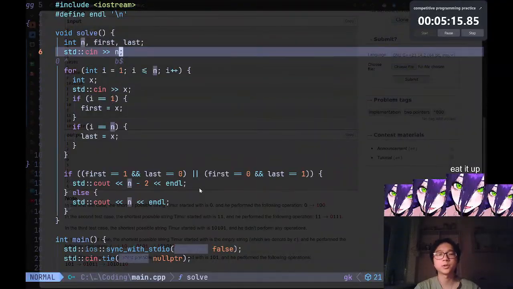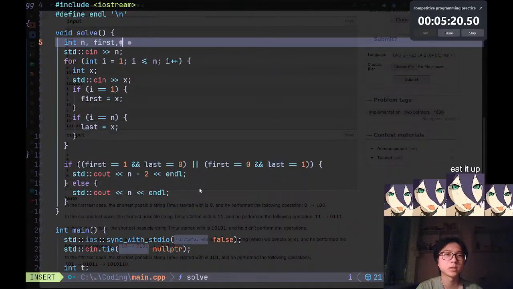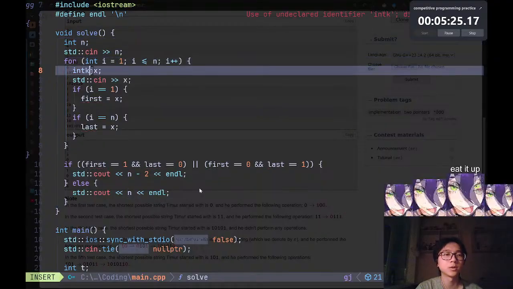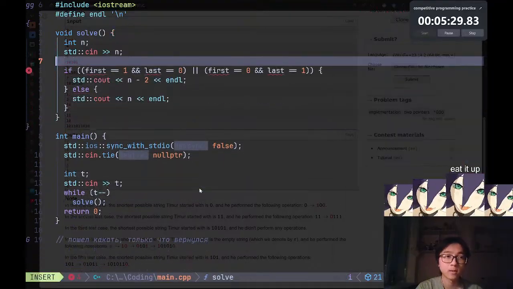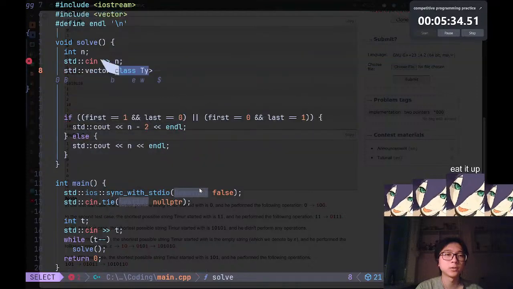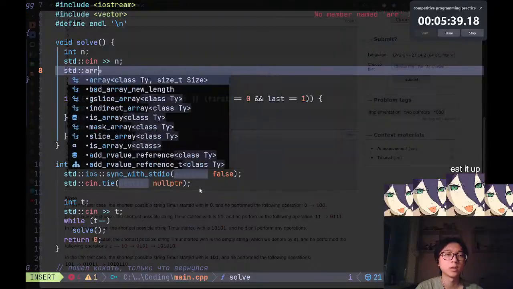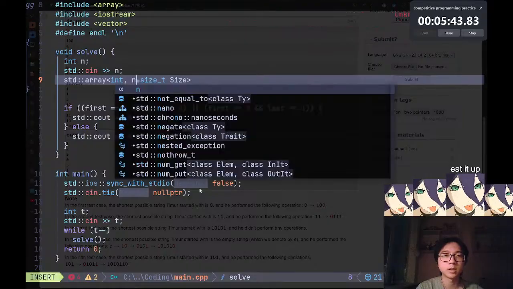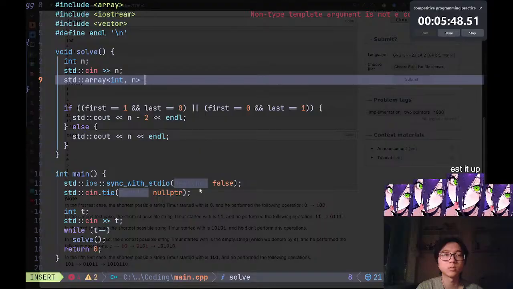So basically what we're trying to do here is just track the first and last variable. I mean, we don't have to do this, right? We can just use this right here. We can even do something like an array, for example, std vector, right? I'm going to actually do std array. Yeah, why not? Array, class is going to be int, size is going to be n, right? That works, I think.